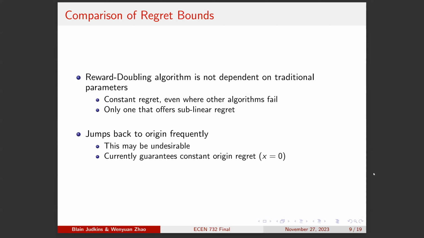The reward doubling algorithm is not dependent on traditional parameters. It gives constant regret even where the other algorithms fail, and only one offers sublinear regret. This jumps back to the origin frequently. This may be undesirable, but currently guarantees constant regret with respect to x equals 0.